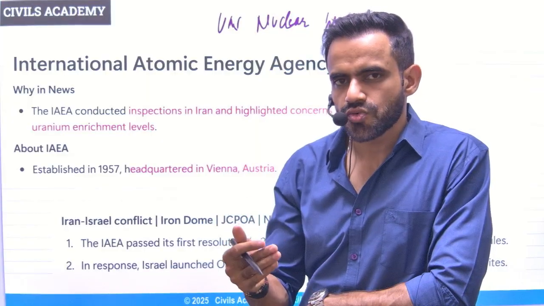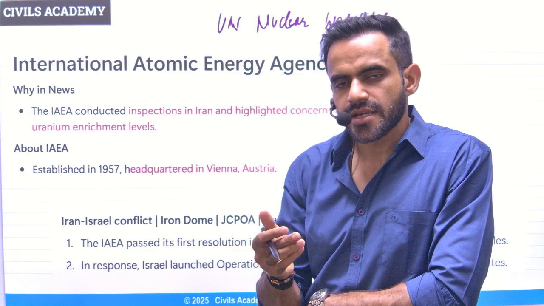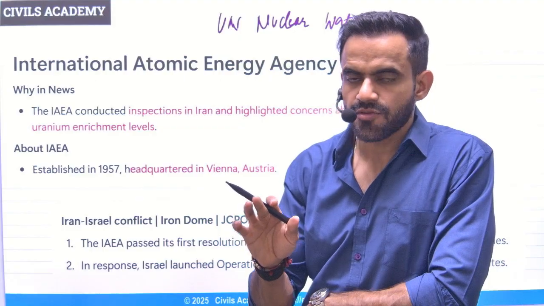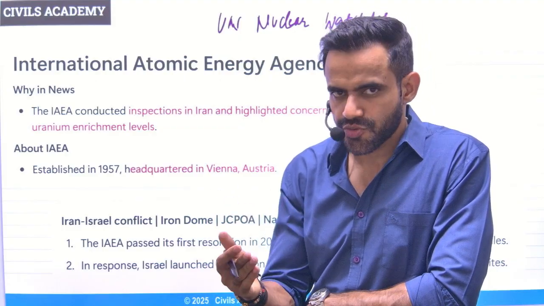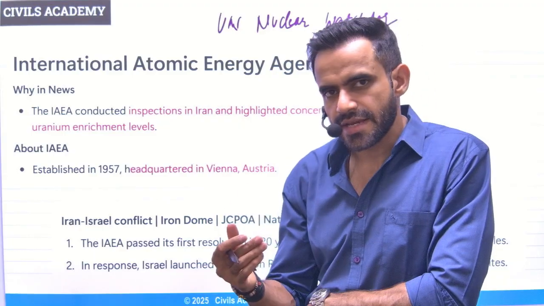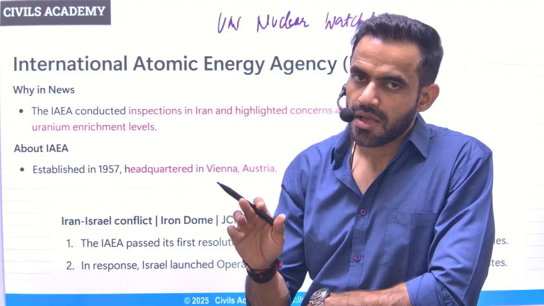So that countries do not make nuclear weapons. Why was it in news recently? Recently, it highlighted that it seems that Iran is involved in uranium enrichment. Uranium enrichment is necessary for making nuclear weapons. So basically, they highlighted that there may be a possibility that Iran is making nuclear weapons.